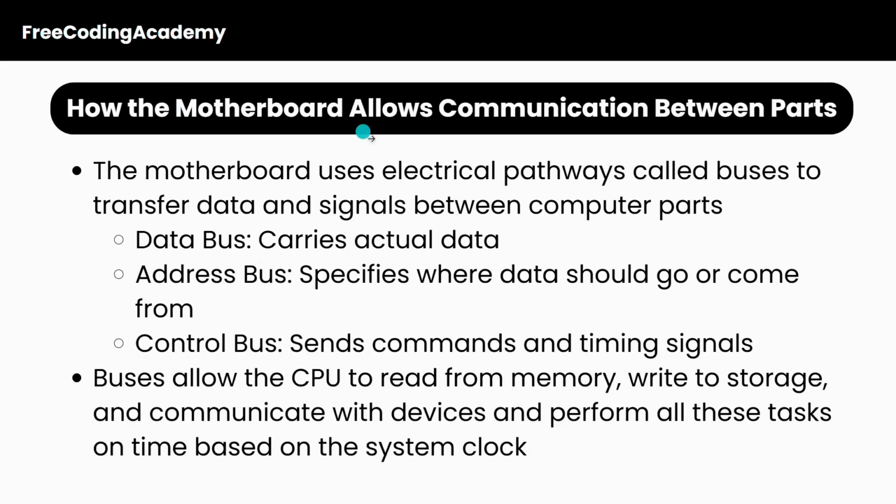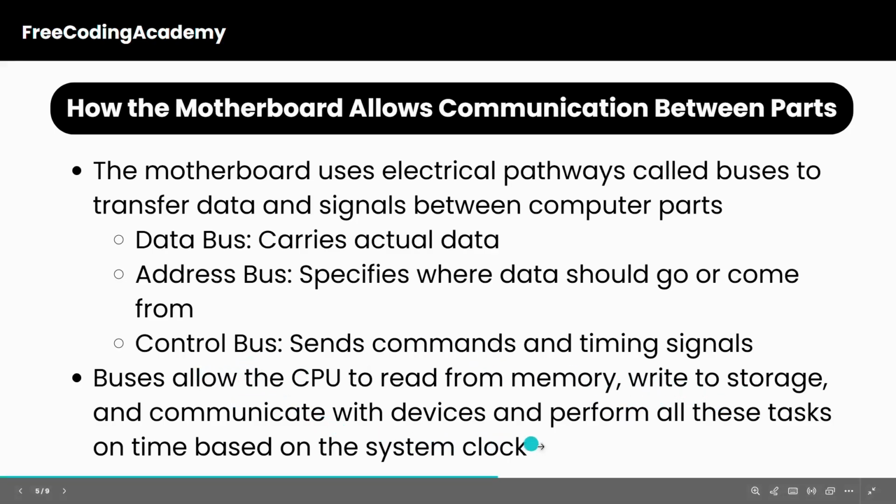So how does the motherboard allow communication between different components of the computer? The motherboard uses electrical pathways called buses to transfer data and signals between computer parts. So first we have the data bus, which carries actual data. And then you have the address bus, which specifies where data should go or come from. Finally, we have the control bus, which sends commands and timing signals. So buses allow the CPU to read from memory, write to storage, and communicate with devices and perform all these tasks on time based on the system clock.